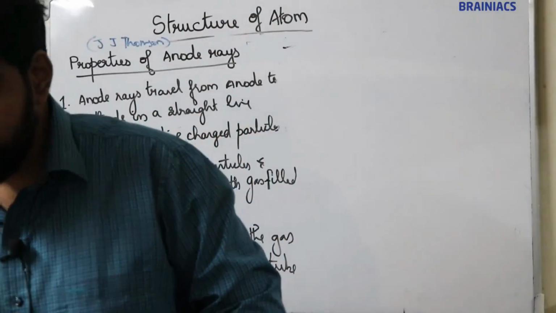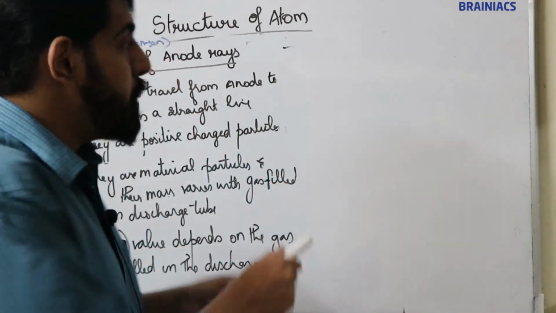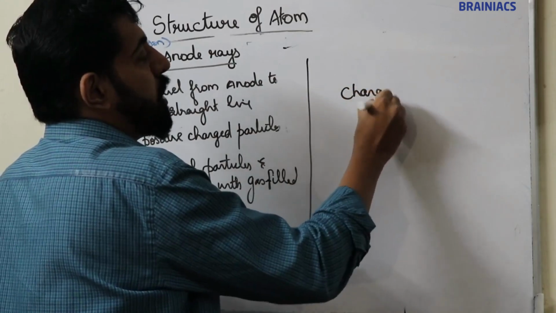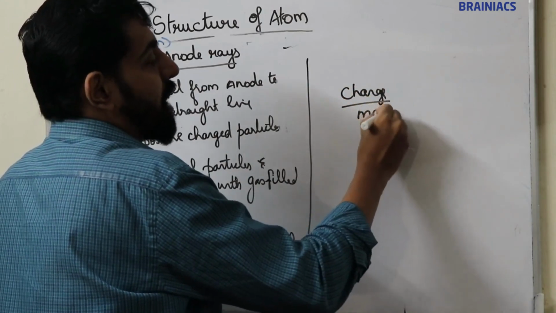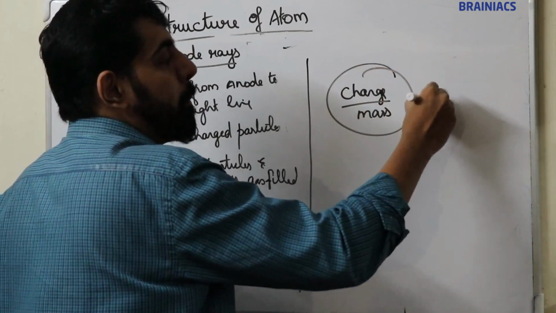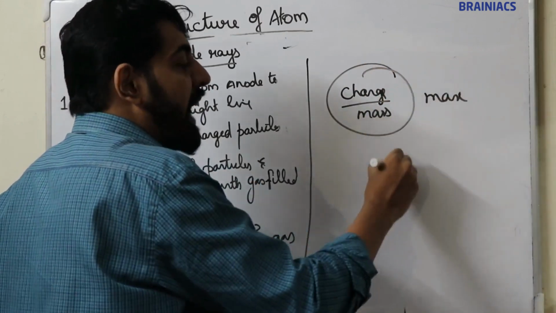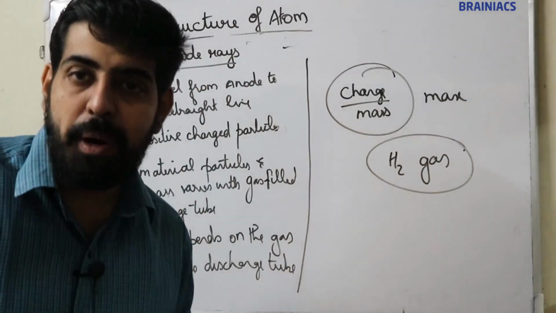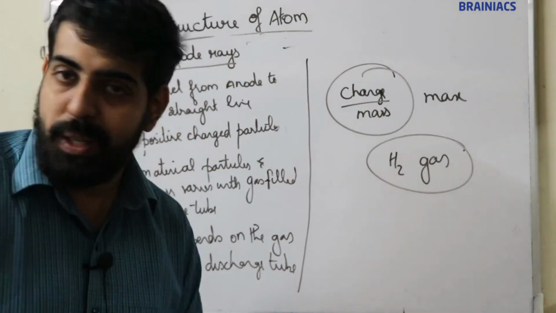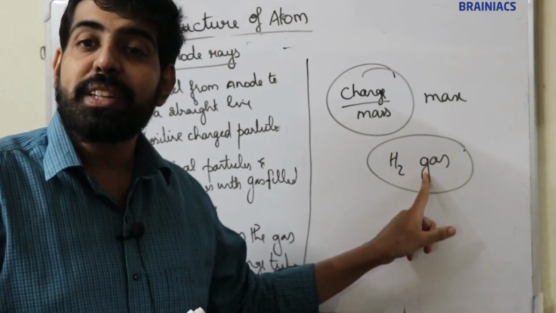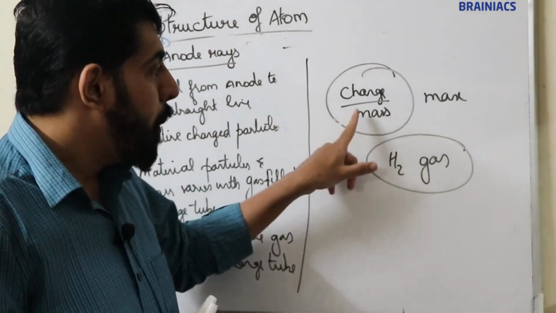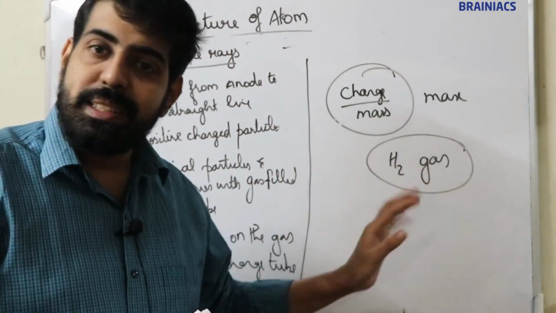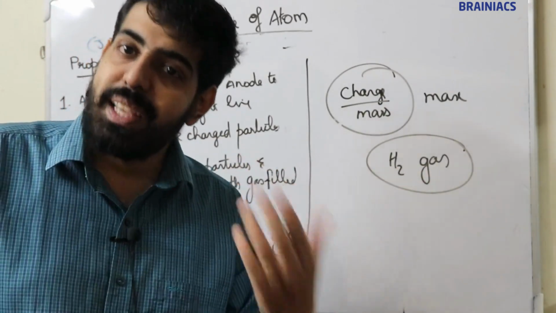Now, charge by mass ratio is maximum when hydrogen gas is filled, because hydrogen has the lowest mass. Hydrogen is the lightest gas known.